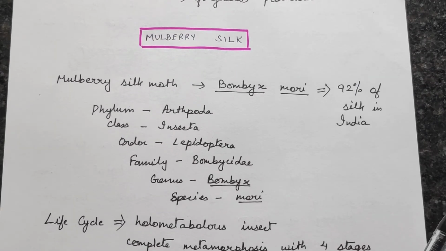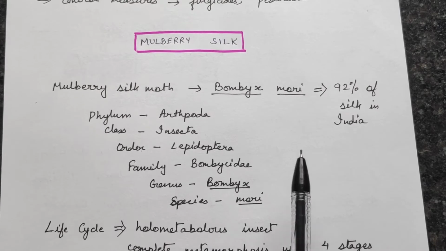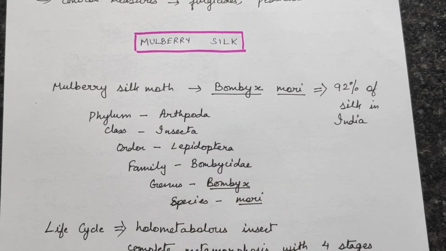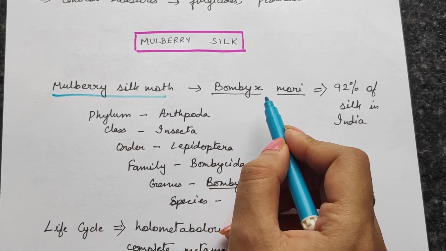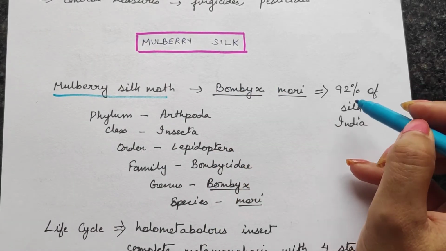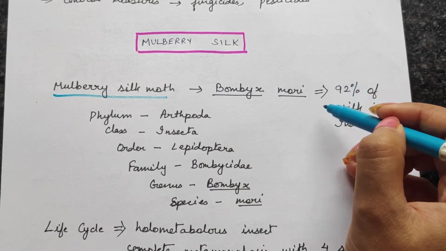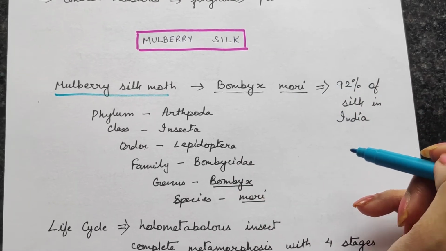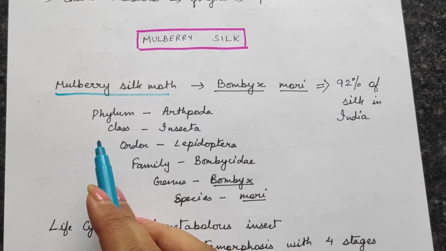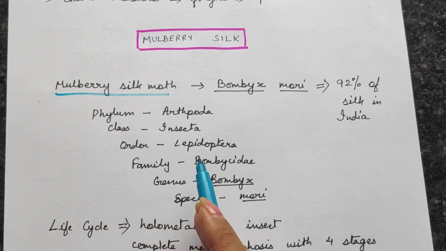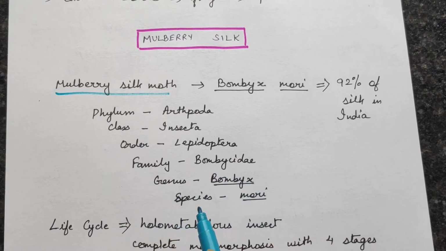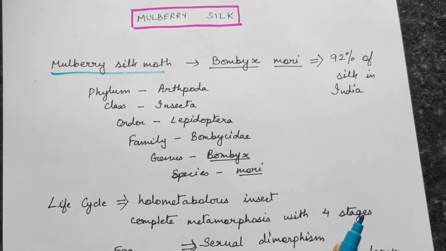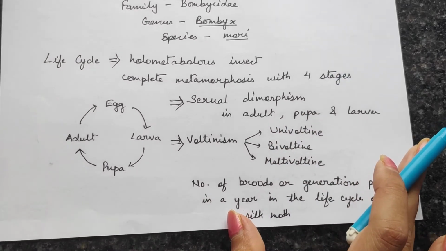Now we will move on to the entomological part, the entomological division. Since we are talking about mulberry silk, mulberry silk is produced by the mulberry silk moth. The scientific name is Bombyx mori, and 92% of the silk in India is produced by Bombyx mori. Now the classification of this is phylum Arthropoda, class Insecta, order Lepidoptera, family Bombycidae, genus Bombyx, and species mori. Now we will discuss the life cycle of this particular organism.